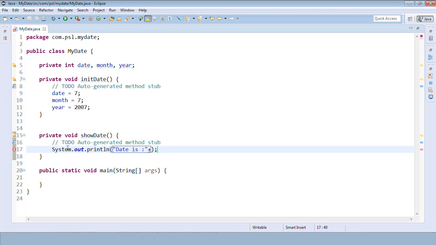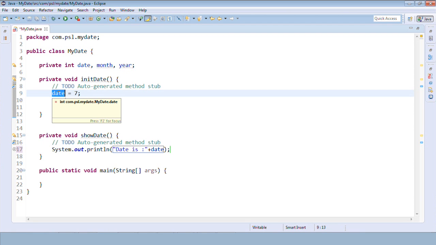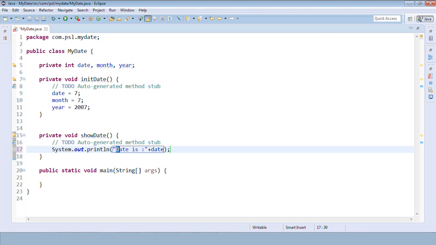I'm writing the variable names directly, whatever I'm not writing inside double quotes will print the values for it. And the things which we have in double quotes is a string.